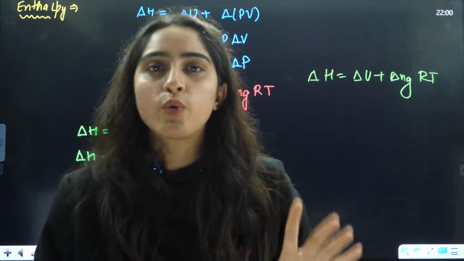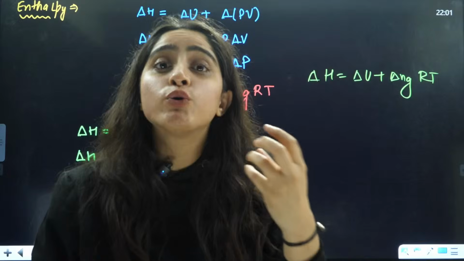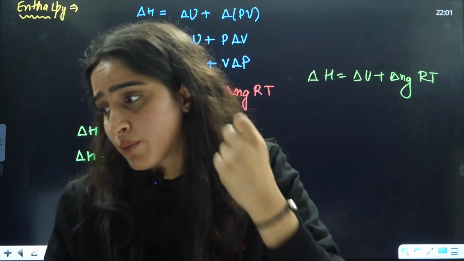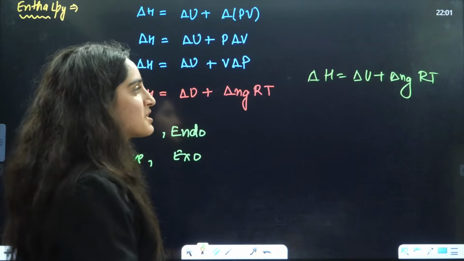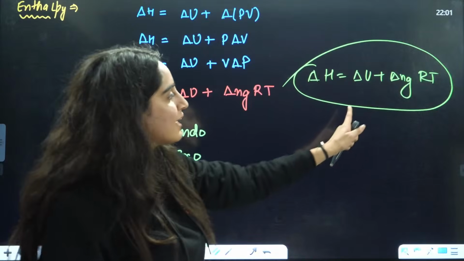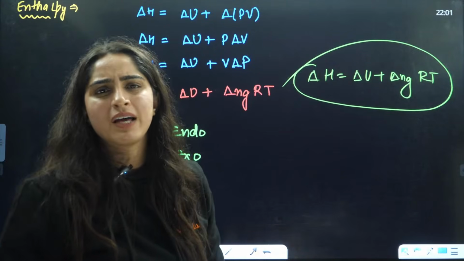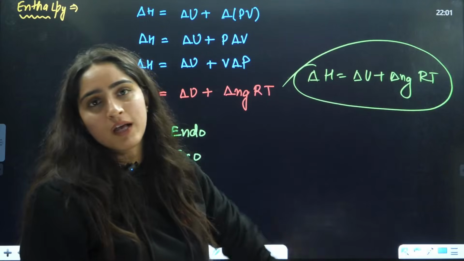Now, when to use this formula? Ma'am, that is the question. The problem is, ma'am, when to use which formula? That is the main problem, right? So how will you solve this problem? Whenever you have a chemical reaction, in that case you will use this formula. Whenever they have given you a chemical reaction, this formula will be used.